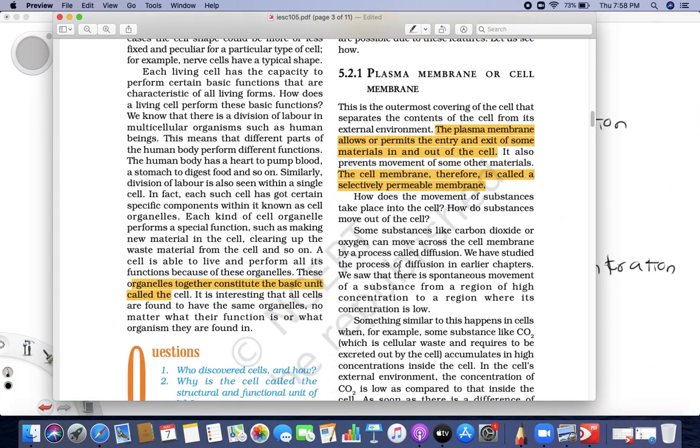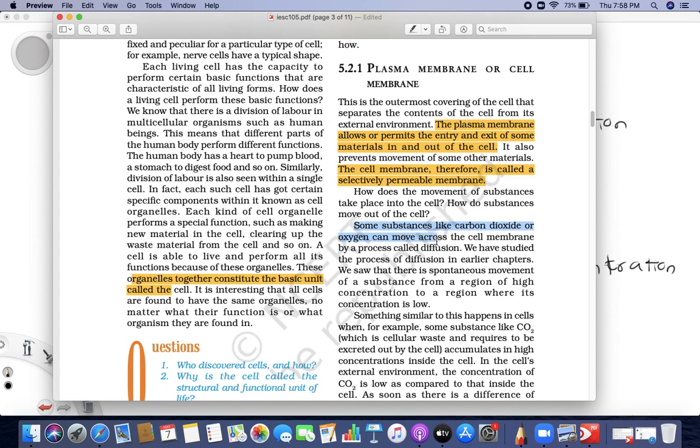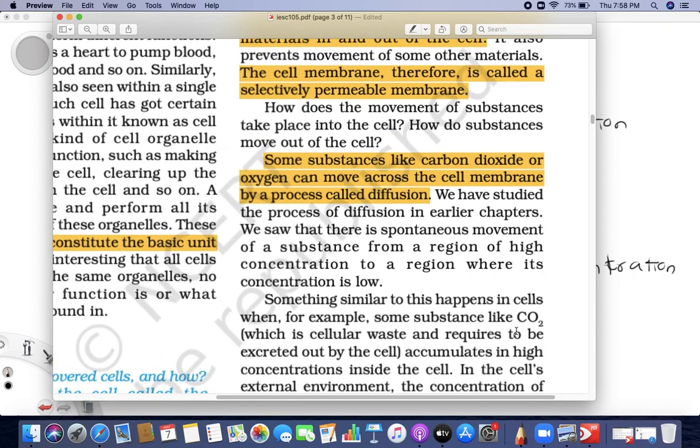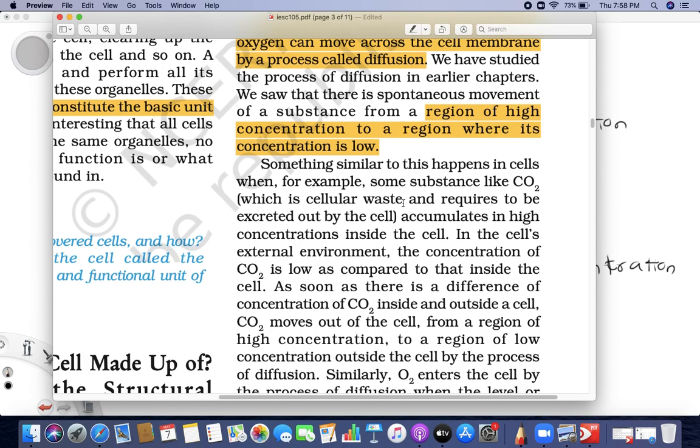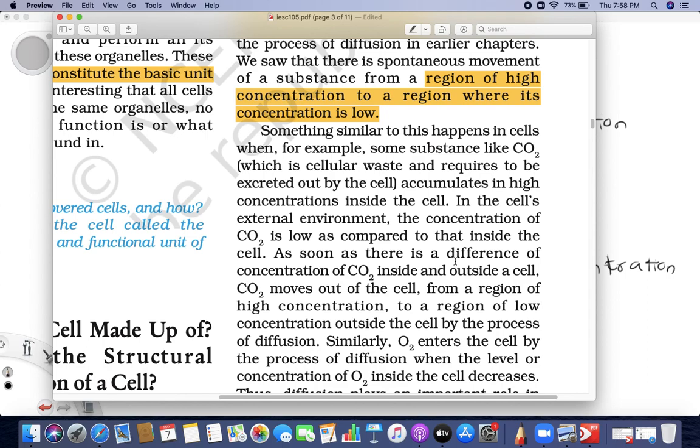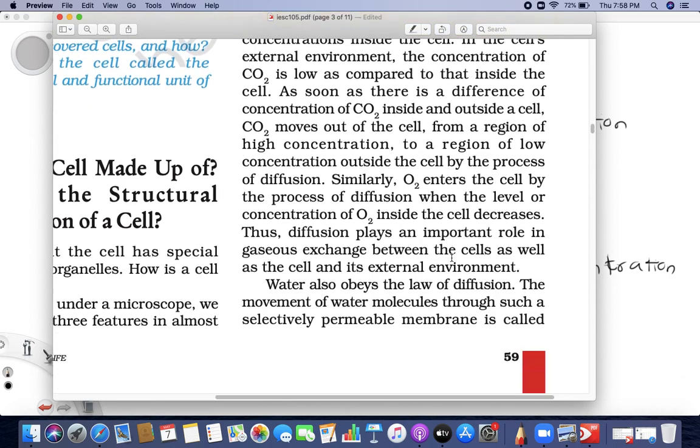See, some substances like carbon dioxide and oxygen can move across the cell membrane by the process called diffusion, and it happens from a region of higher concentration to a lower concentration. Okay, and this is what happens inside our cell. It's actually happening right now also. Because of the difference between inside and outside, they can move from one place to another, and the process we call diffusion.